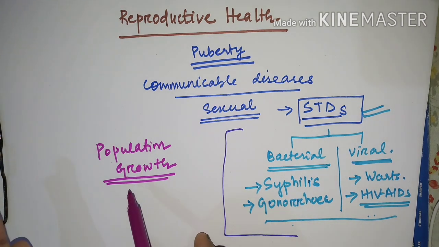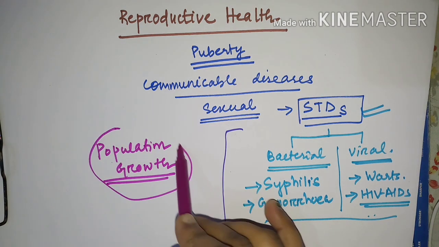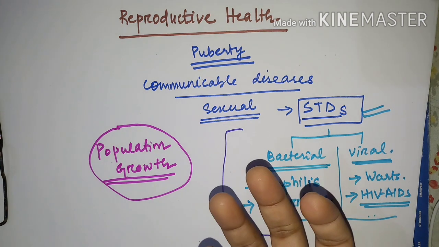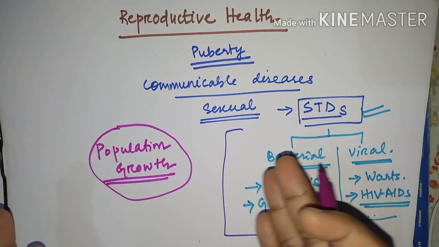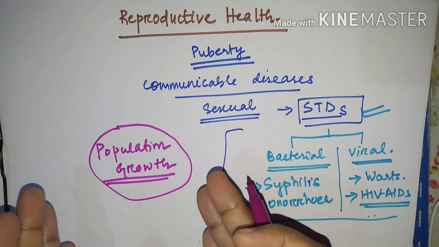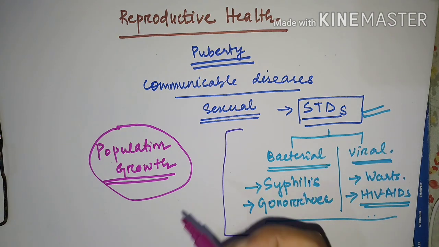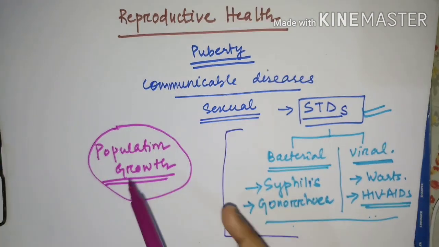This is a very important problem nowadays, because if there is population growth, there is scarcity of food, there is scarcity of jobs, and the poverty line goes on increasing. Many diseases also occur because of malnutrition, because of scarcity of food. So population growth is becoming a serious problem for our country, and it is also related to our reproductive health.